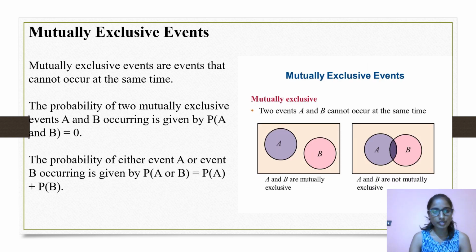Mutually exclusive events. Mutually exclusive events are events that cannot occur at the same time. The probability of two mutually exclusive events A and B occurring is given by P(A and B) = 0. The probability of either event A or event B occurring is given by P(A or B) = P(A) + P(B).